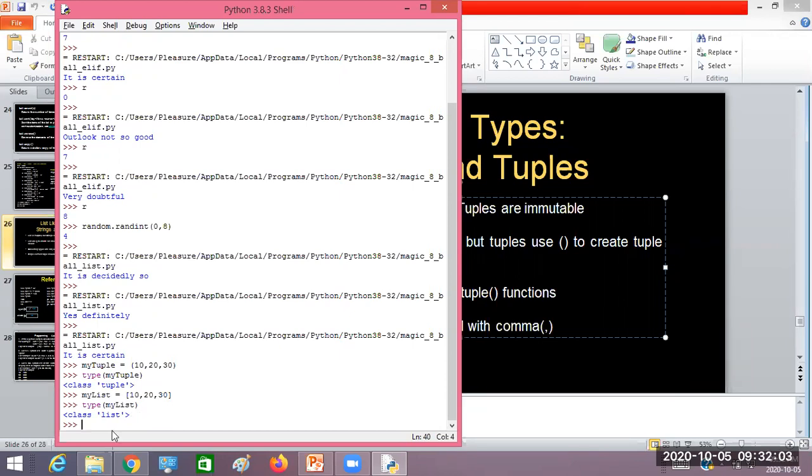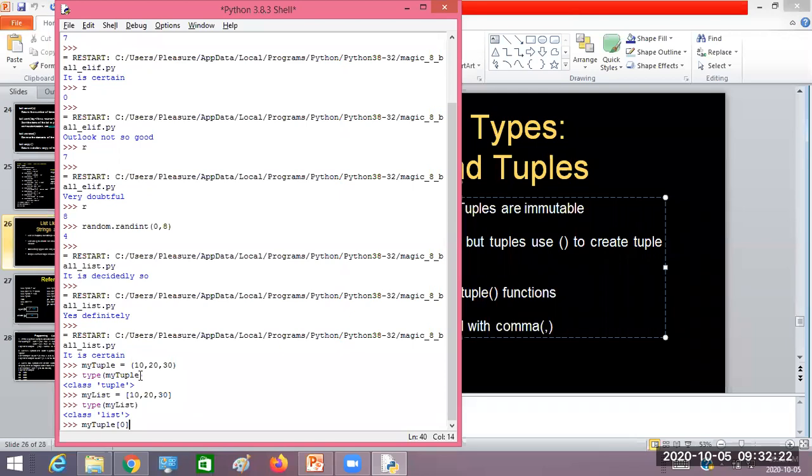Now, if I want to retrieve elements of the tuple, look at the first element, that is 10. I can retrieve it with the index, just as we do with the list.